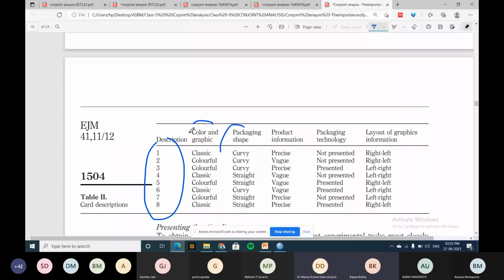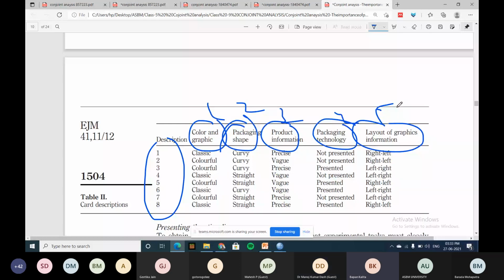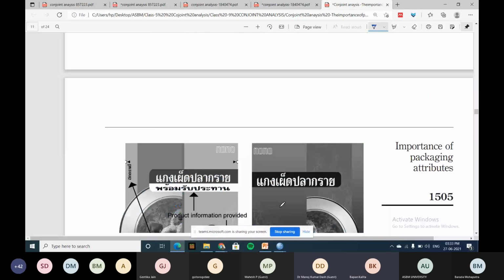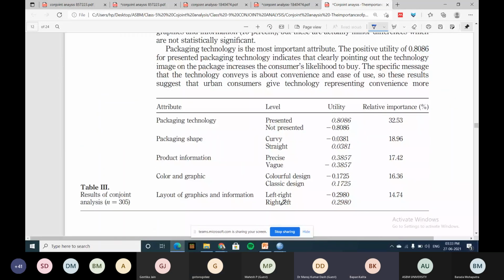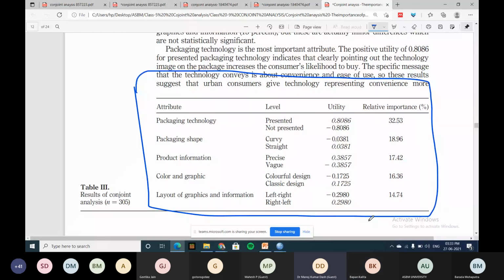Is it clear? 1, 2, 3, 4, and 5 attributes. And these are the sub attributes. So you have to calculate the importance and utility of each and everything. Then this is the output. Anybody who can explain what is the most important thing the consumer prefers?